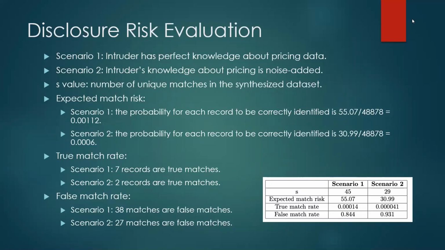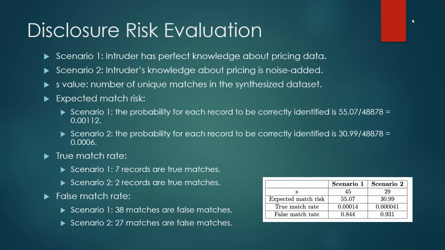And the expected match risk are both pretty low for the two scenarios, the highest being scenario 1 at 0.00112. And that's being 55.07. That suggests the probability of each record in the dataset to be correctly identified is 0.00112, which is pretty low.